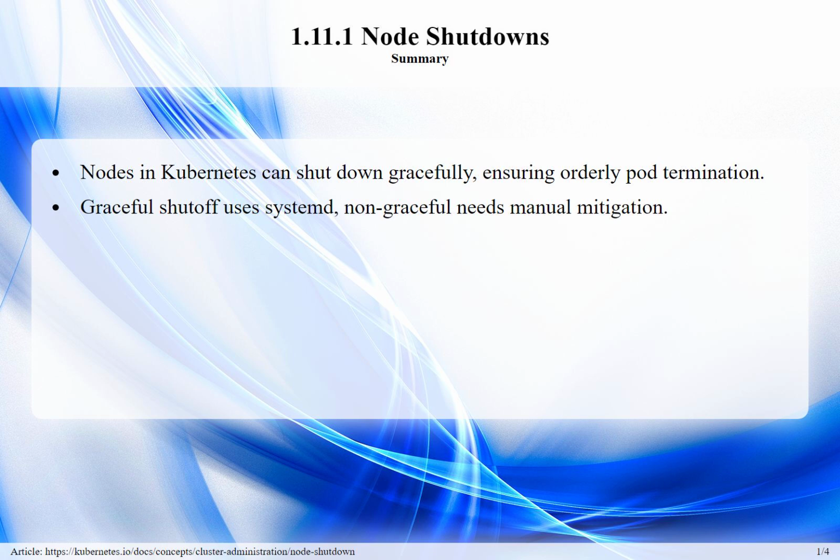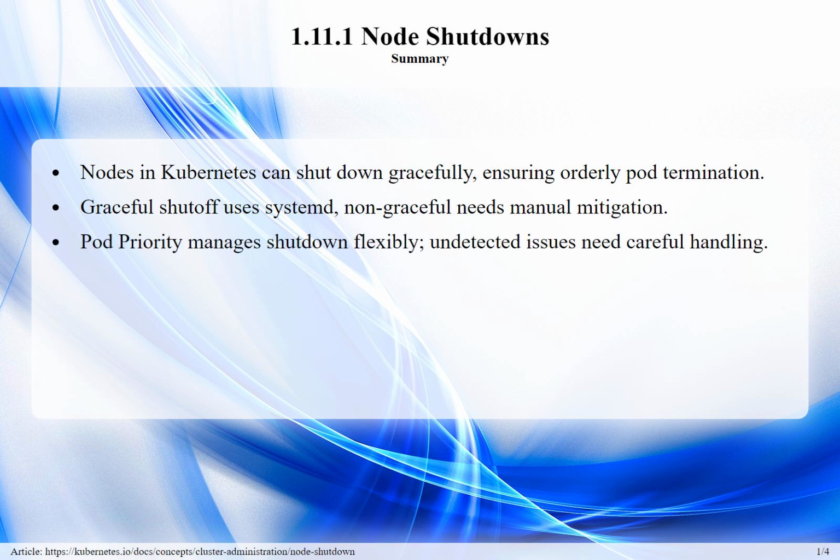Activation requires non-zero settings for shutdown grace period and shutdown grace period critical pods. In non-graceful shutoffs, without proper detection, pods might remain stuck or cause errors unless manual mitigation strategies are applied. The pod priority feature allows shutdowns with priority class sequence, providing flexible timing per priority. Non-detected shutdowns might need storage detachment intervention after prolonged issues, however, it risks data integrity if not carefully handled.